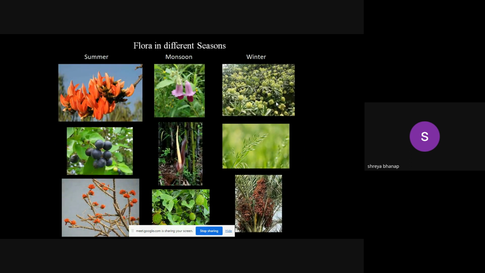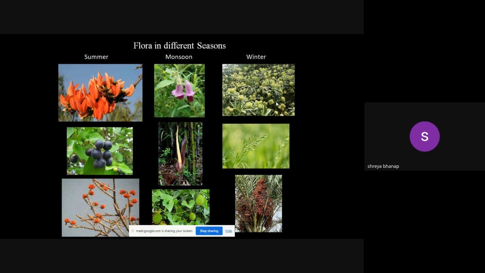So flora is always different in different seasons. In the same area, if you are going in summer, something else will be there. If you are going in monsoon, the scenario is completely changed. And in winter also, the flowering and fruiting of the plants change. So the same area will look different, and different plant species will flourish in different seasons.